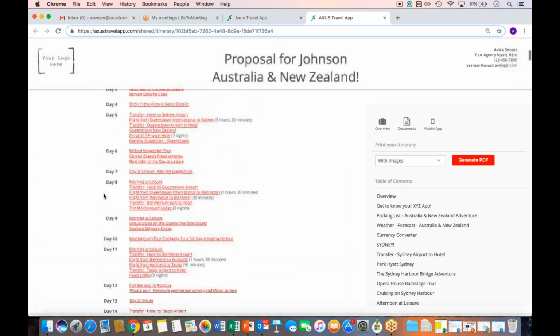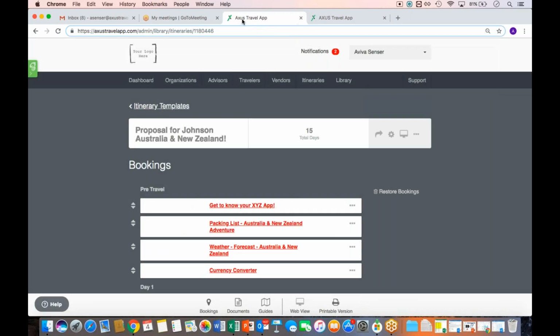So only when we go back and we use that icon to create an itinerary from a template, that's when we'll be able to specify the dates. But otherwise, all your proposals, all your quotes, all your sample itineraries, you'll want to add into the library if you're not doing it already in order to give you that perspective to generate the web view or the printable version and have that non-dated concept to it.